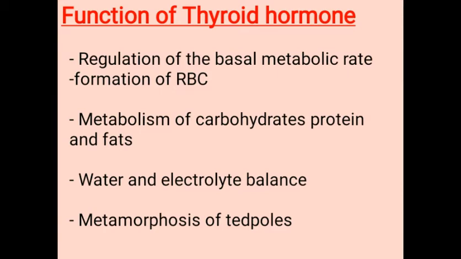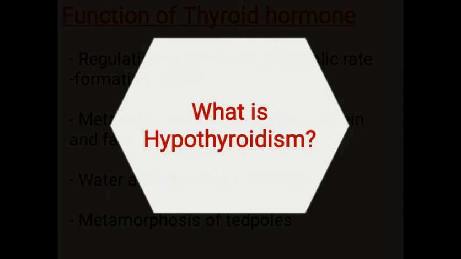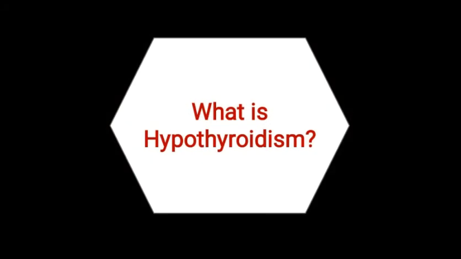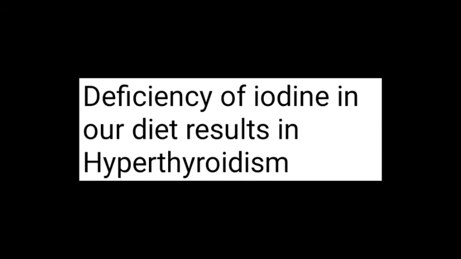It also plays an important role in the metamorphosis of tadpoles. Now, what is hypothyroidism? Hypothyroidism is actually a disease of the thyroid gland. Deficiency of iodine in our diet results in hypothyroidism. When there is a small amount of iodine in our diet, it leads to a disease known as hypothyroidism.